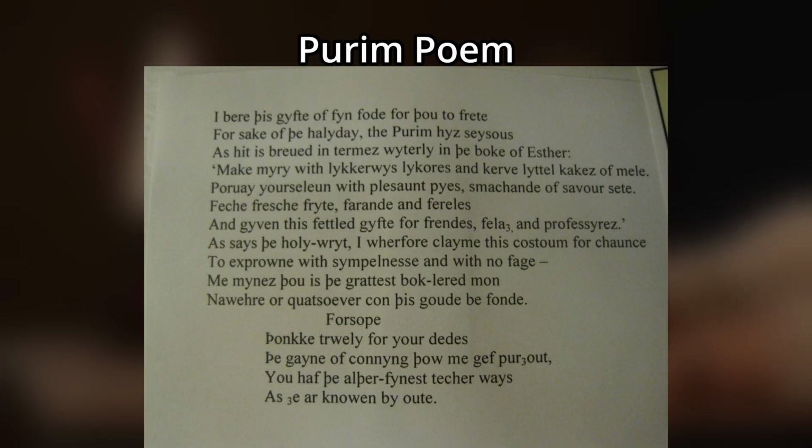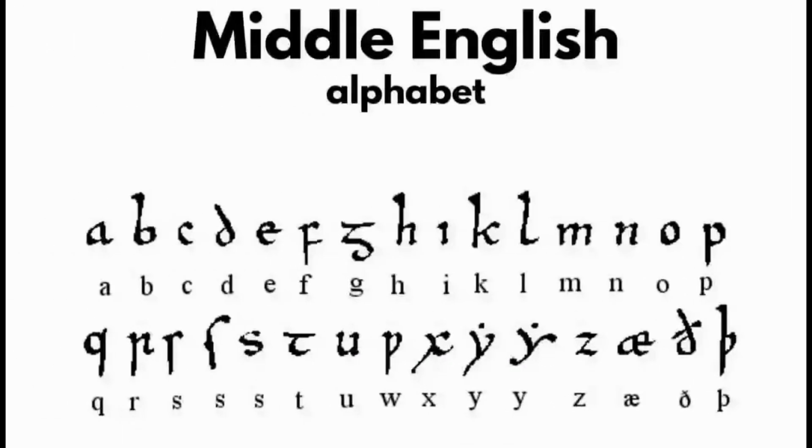Middle English has a much more similar resemblance to today's modern English, both in vocabulary and in letters. For example, here is an example of a Middle English poem. Here there are still a few letters that you and I cannot recognize, and then here is the alphabet of Middle English. We still have the letters A to Z, however, why are there 2 S's and why are there 2 Y's? And what are these 3 extra letters?